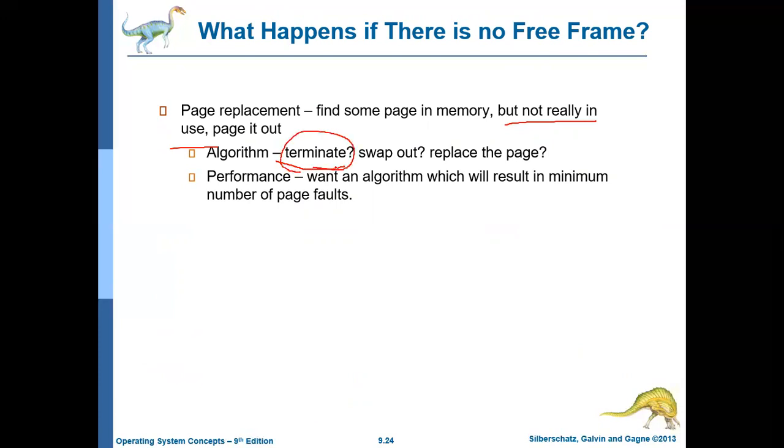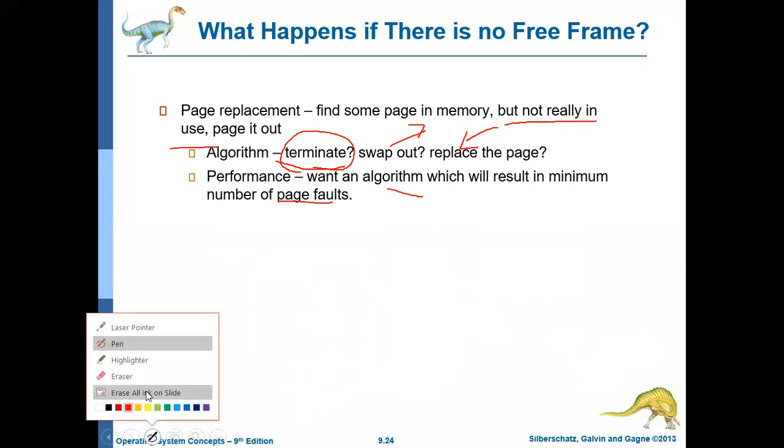Otherwise, if it is a legal page fault, then identify a particular page, swap it out, and swap in, that is, bring in whatever page the logical address is trying to address. There are different page replacement algorithms available. We should use an algorithm which results in the minimum number of page faults. That is important here. The operating system should use the right algorithm, which will create fewer page faults.